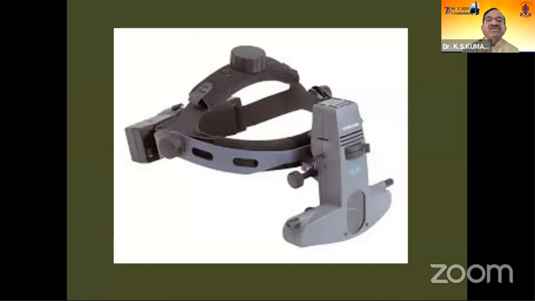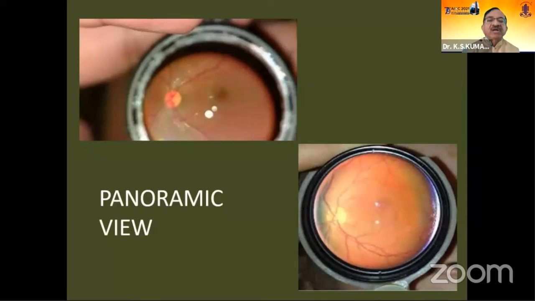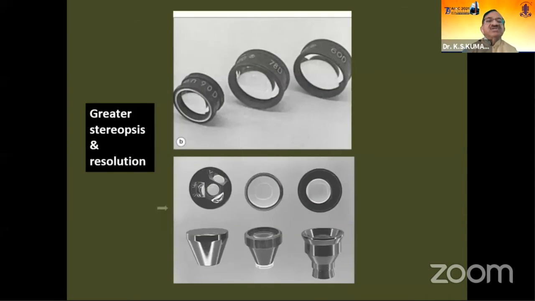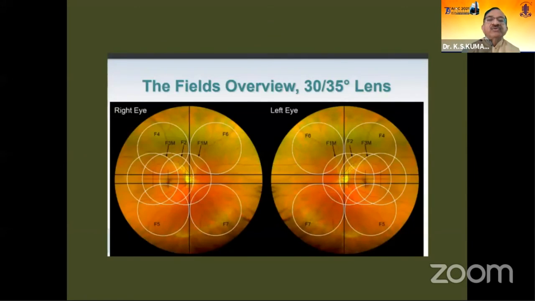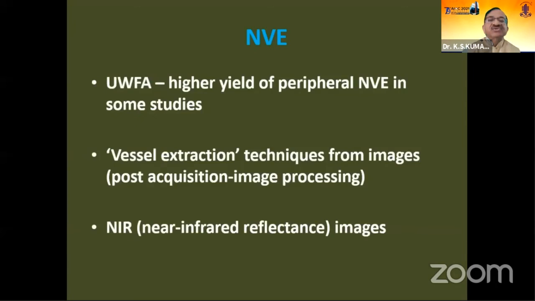So employ a combination of both indirect ophthalmoscopy for the panoramic view as well as greater stereopsis and resolution of the slit lamp biomicroscopy. Have a regular pattern, so as not to miss any lesions or have skip lesions in between. You may use color fundus photographs with overlapping fields as well to detect these new vessels.